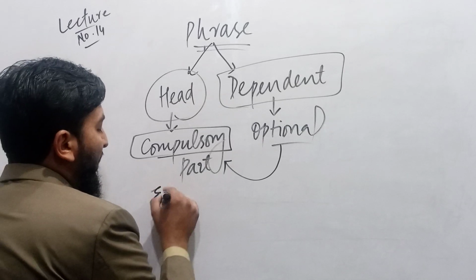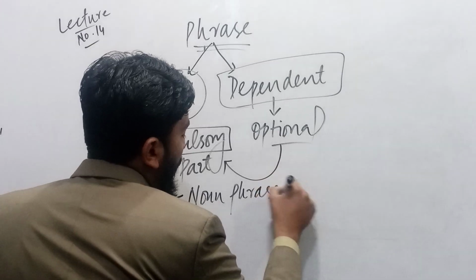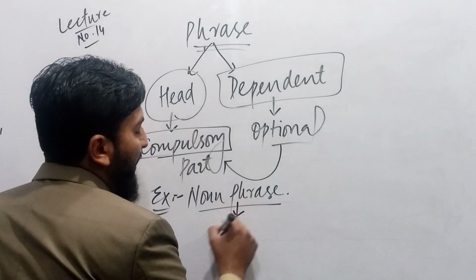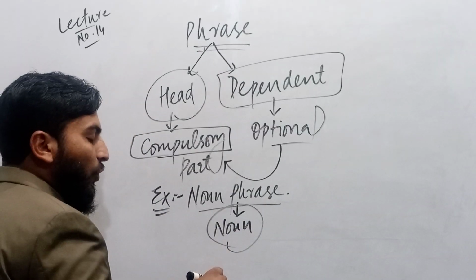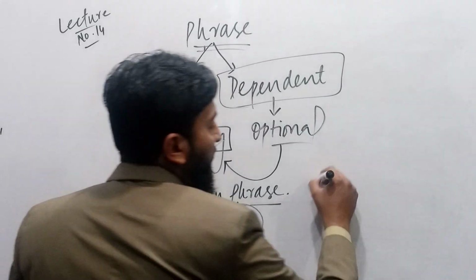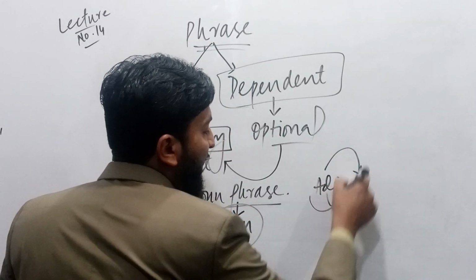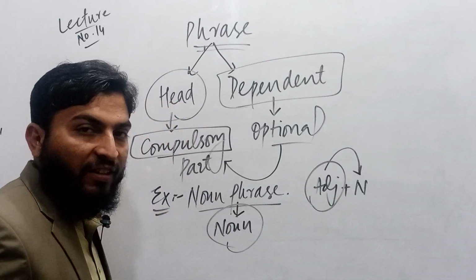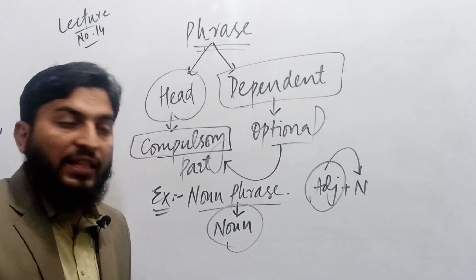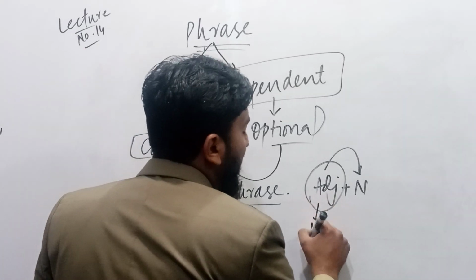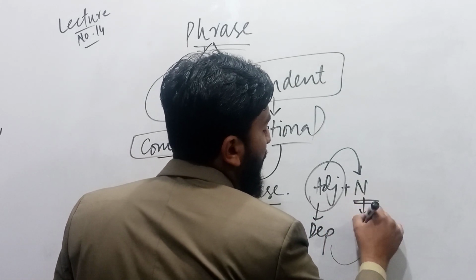For example, if I say there is a noun phrase, so in a noun phrase, the compulsory part of the phrase is noun. We know that an adjective defines a noun. Adjective defines noun, but this adjective plays the role of dependent. Noun does not define an adjective, but an adjective defines noun. It means that the adjective is dependent on a main compulsory part which is called head.